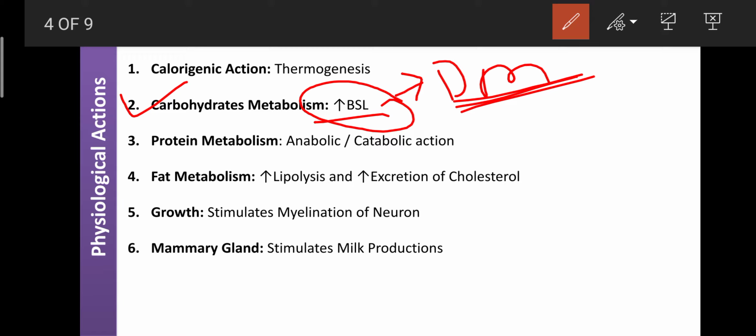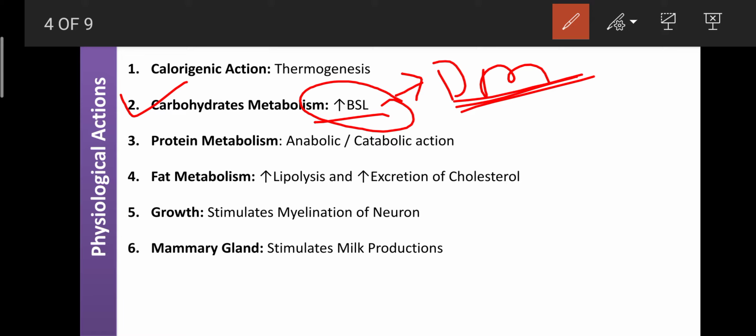If it is more, then more T3 and T4 form. So that elevated sugar level is related to the thyroid, not to the pancreatic gland. Whatever systemic anti-diabetic drugs there are, they are not sufficient to treat the diabetes, because this diabetes is related to T3 and T4.